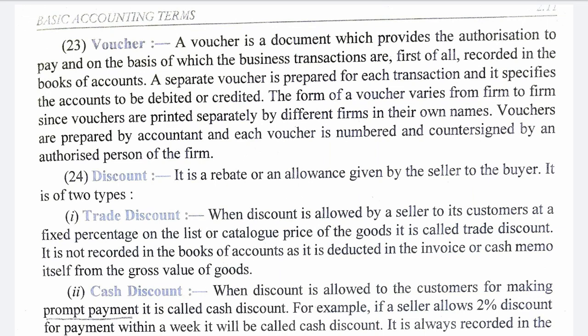Then below he will put his signature, and that will become the proof of the transaction, and on the basis of that proof the entry will be passed, the journal entry will be passed in the books of accounts. So these are the basic source documents for passing entries.